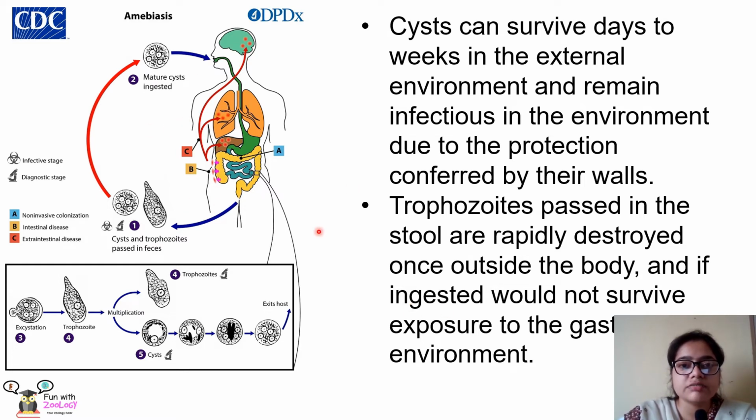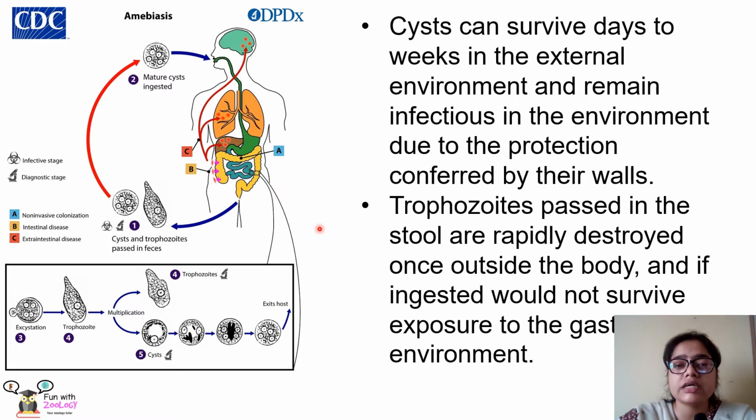So in this way the life cycle occurs. Again, I'm recapitulating: first of all, the cysts are released by any infective human being into the environment. These cysts are then ingested by any healthy human. The cyst enters the small intestine, where the cyst ruptures and the trophozoites are released. The trophozoites then reach the large intestine. From there they can remain as a non-invasive form and pass on as stool and contaminate the environment.